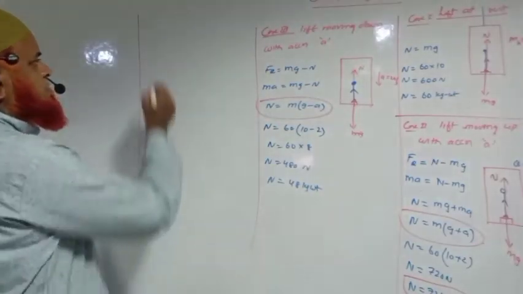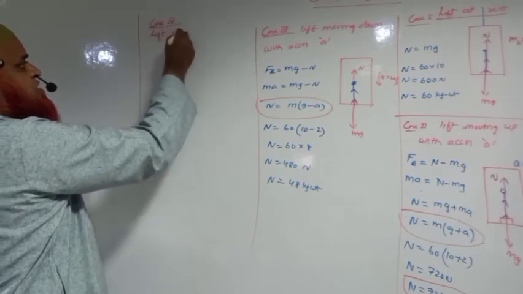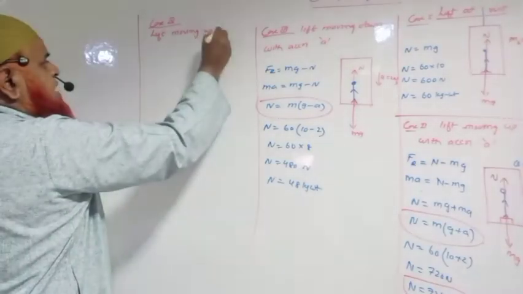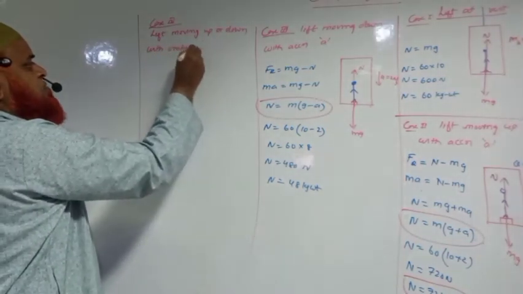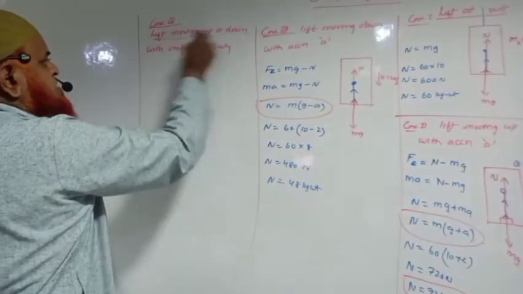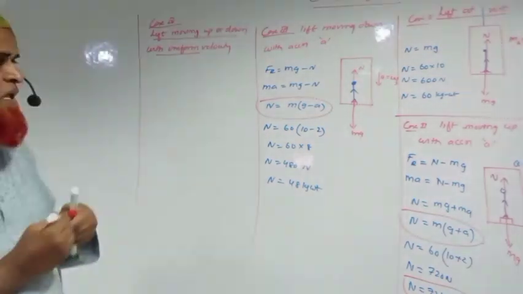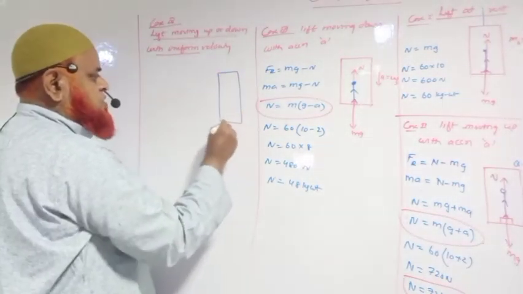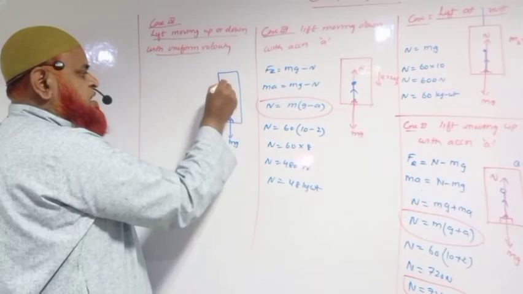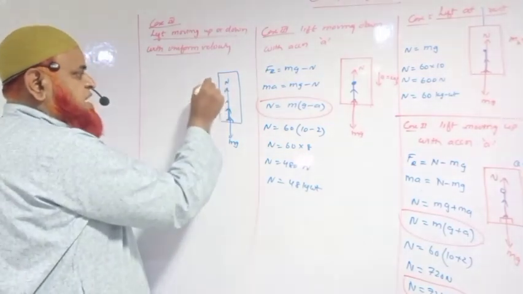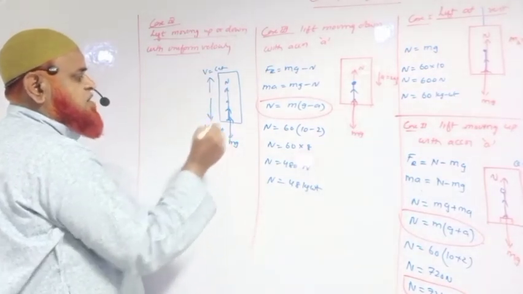Next, case 4 is lift moving up or down with uniform velocity. What does it mean actually? The same thing happens here also. There is a lift, there is a boy standing, mg is acting downwards, N is acting upwards, but it is moving with a constant velocity upwards, or it is moving with a constant velocity downwards.